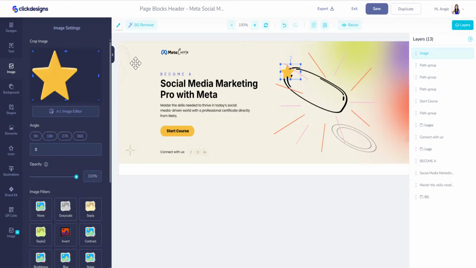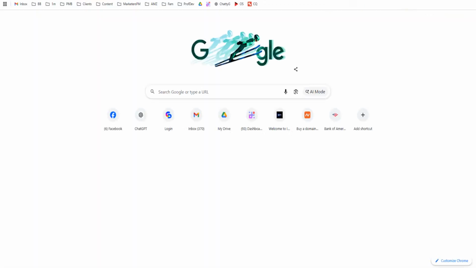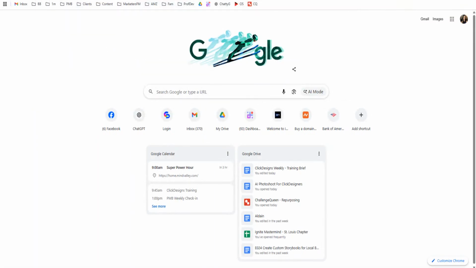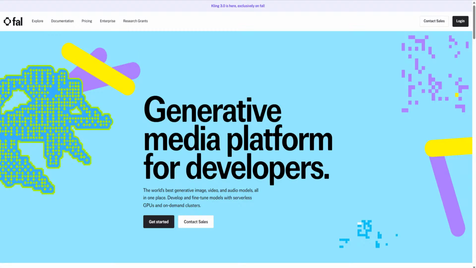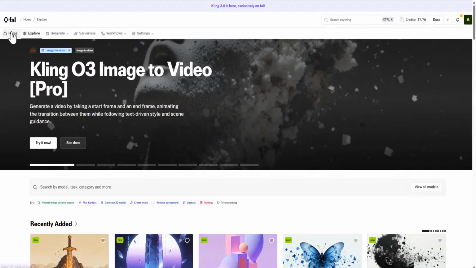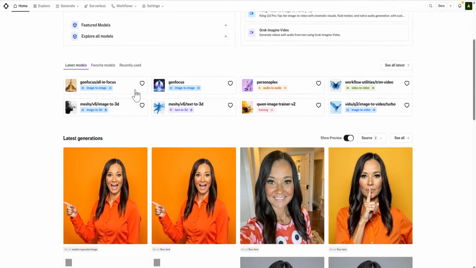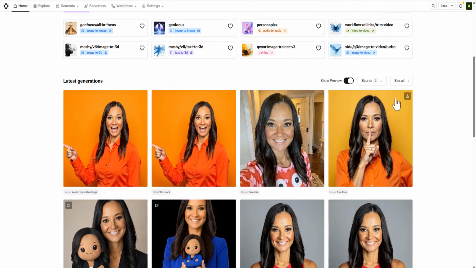Now let's go find an image of me, right? So I'm going to go over to my file. I'm going to show you how I've created this using what I've provided to you in the description of how you can go and do this. But in my file, once logged in, you can click on home over here and scroll down, and you'll see all of my creations.